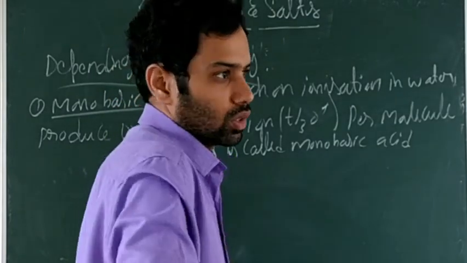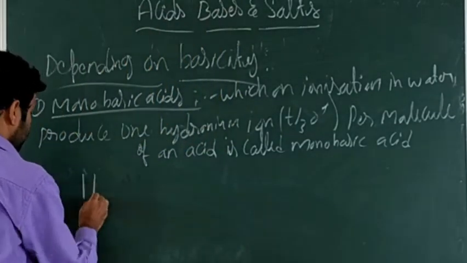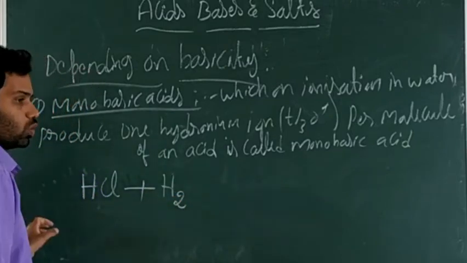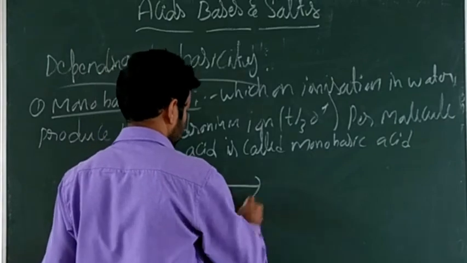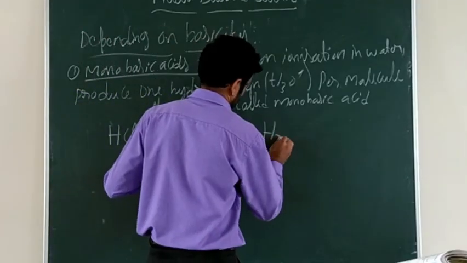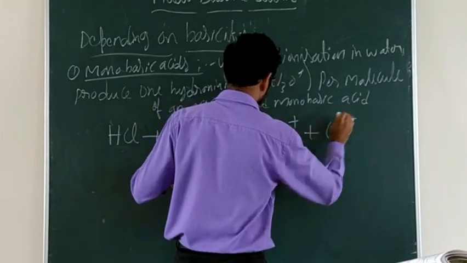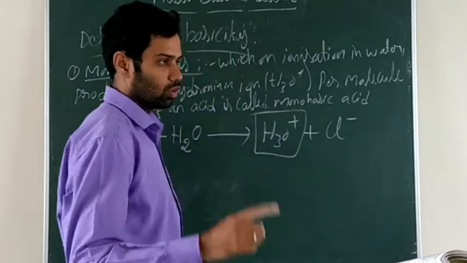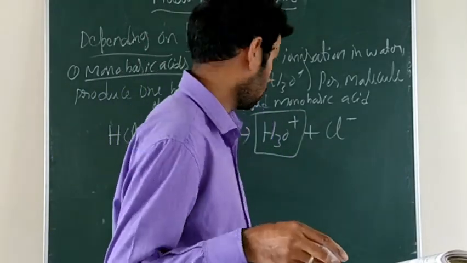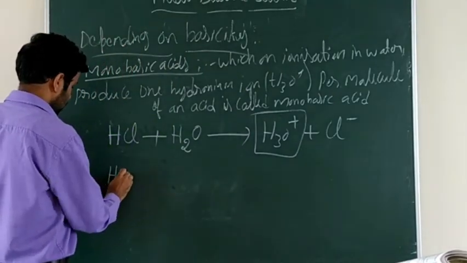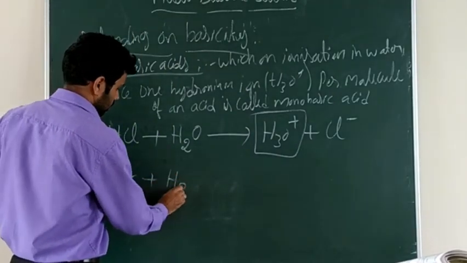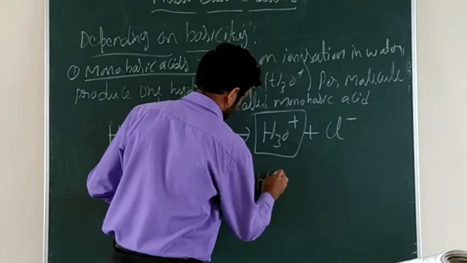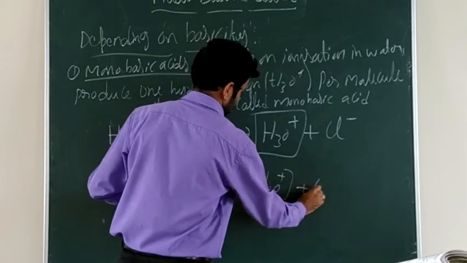For example, when HCl is passed into water, it forms H3O+ and Cl-, the hydronium ion. Look at that, this is mono, single, so only one hydronium ion is produced. One more example, hydrobromic acid: HBr plus H2O forms the hydronium ion, the same hydronium ion, plus Br-.